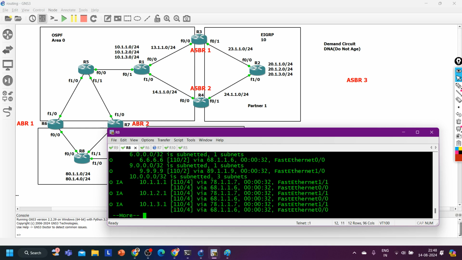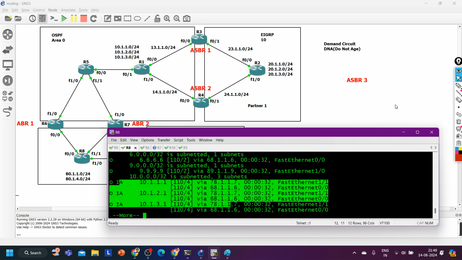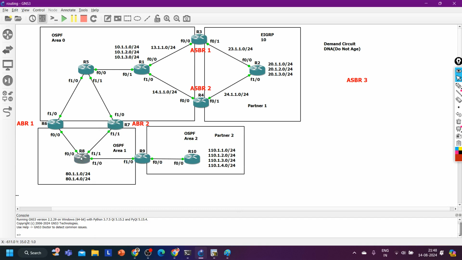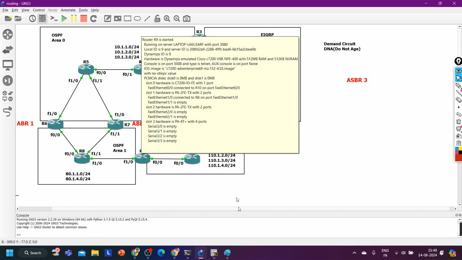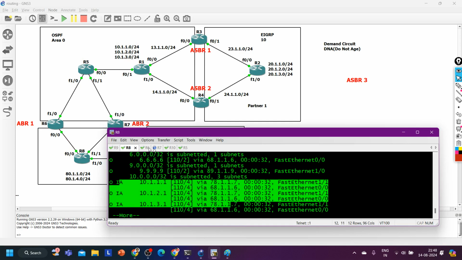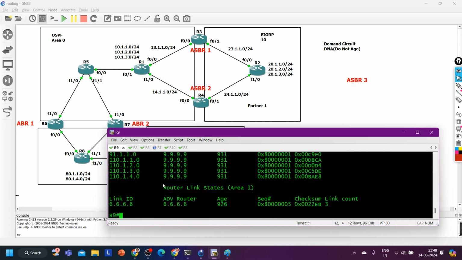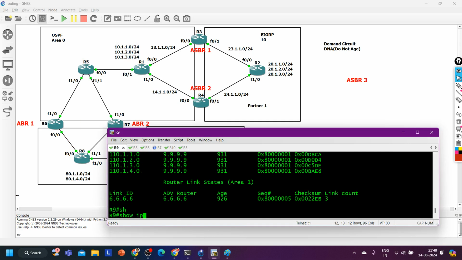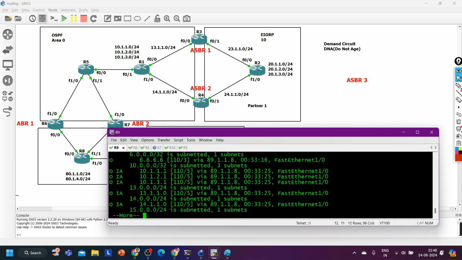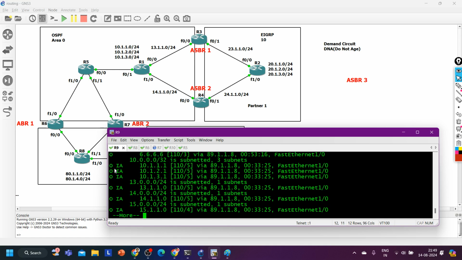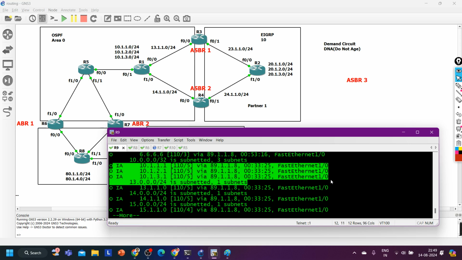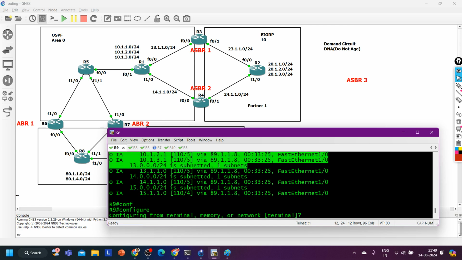So access list 10, right? So IP route ospf, first of all it is performing load balancing, and now router 8 is going to advertise it to router number 9. So let me take you to router number 9. And on router number 9, so IP route ospf. Oh, actually we have a virtual link here.